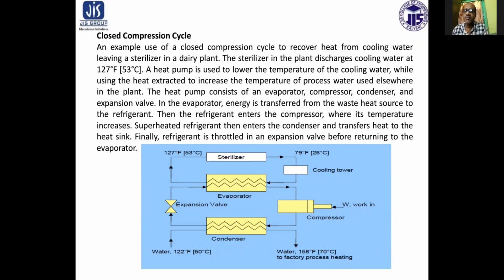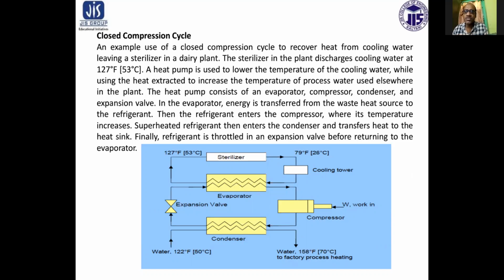The heat pump consists of an evaporator, compressor, condenser, and expansion valve. In the evaporator, energy is transferred from a waste heat source to the refrigerant. Then the refrigerant enters the compressor where the temperature increases.